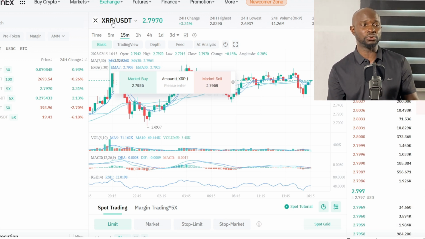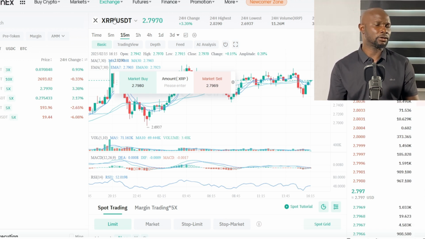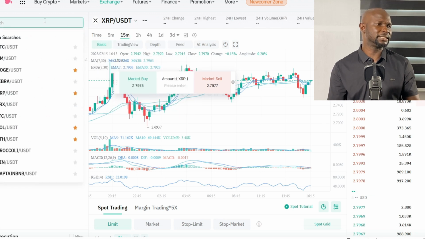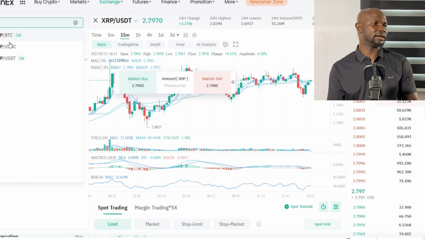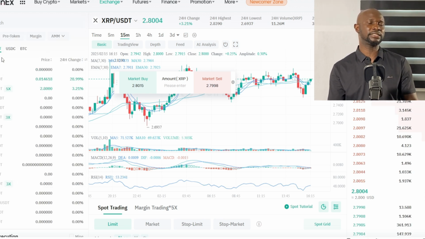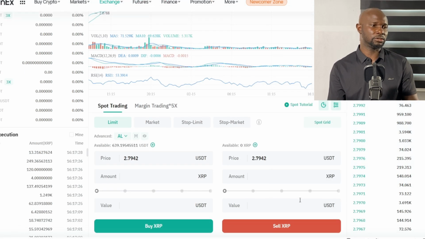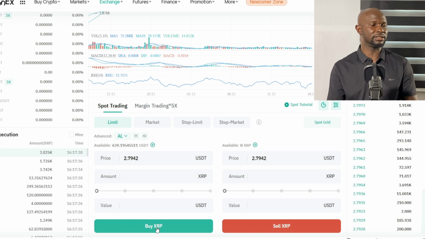Let's say they ask you to buy XRP. You can come to this place, search for XRP, and you see its pair here, XRP/USDT. Now click on it. The next thing for you is to buy. So when to buy, just come to this place. You see here, this is buy and this is sell. So you have to click on this buy here.